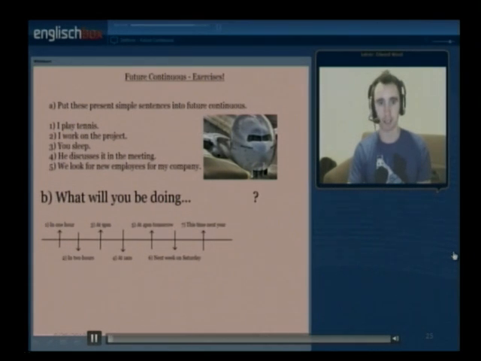Let's look at this question again. What will you be doing? Underneath you have a small diagram with university in Berlin.